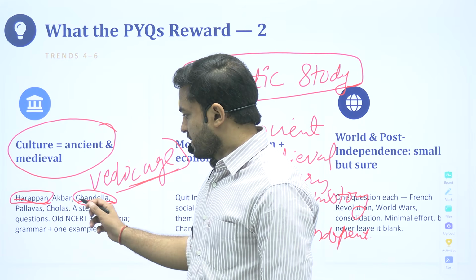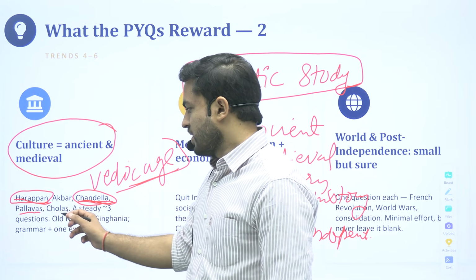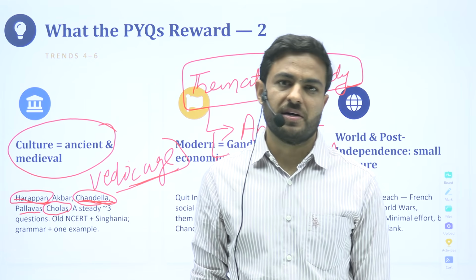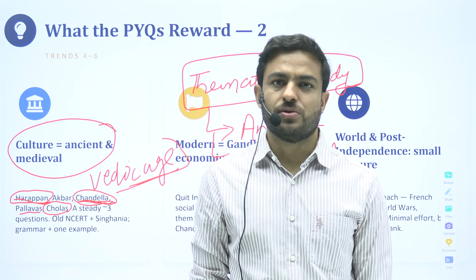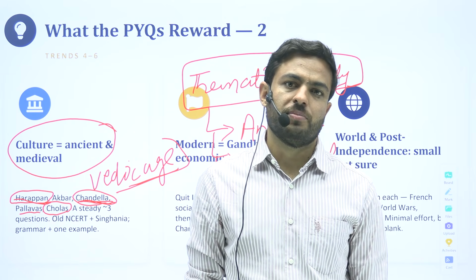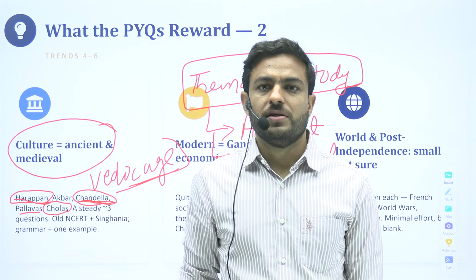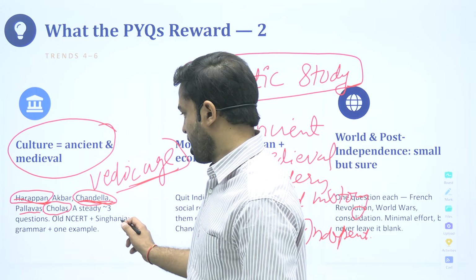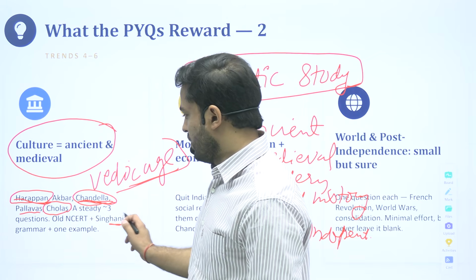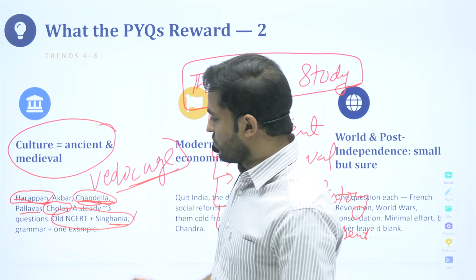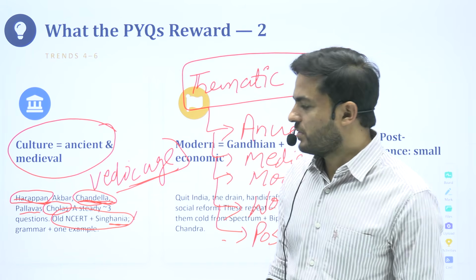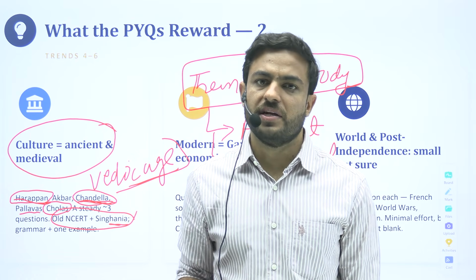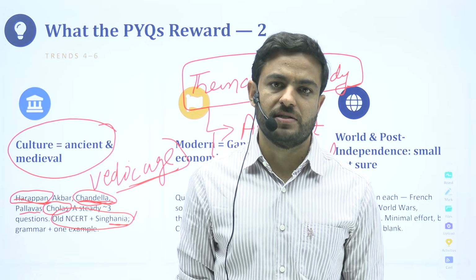So we have discussed about it. Pallavas, they ask you questions on Cholas, they'll ask you on Chola art, temple architecture, they'll ask you on the Chola administration, their approach outside India as well. So these are some of the things that they generally discuss. Again, the basic source for the ancient and medieval part is that you go through the book of Nitin Singhania sir, especially with respect to the art and culture section.